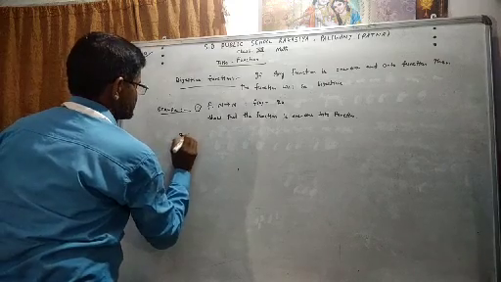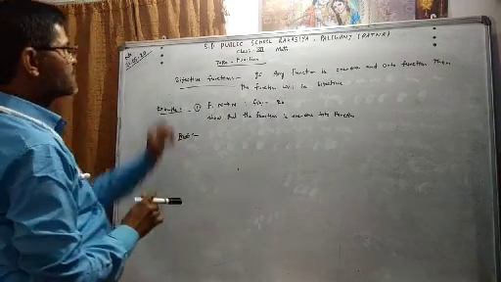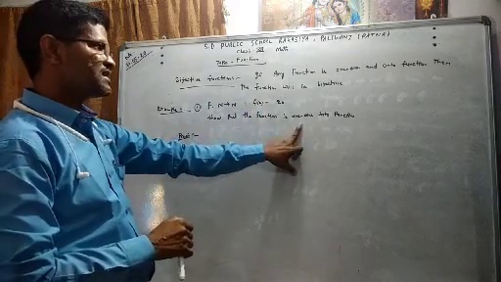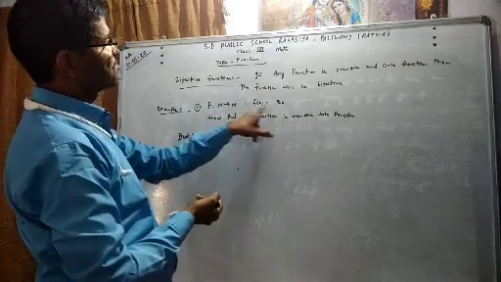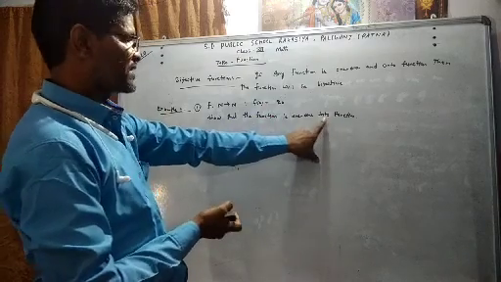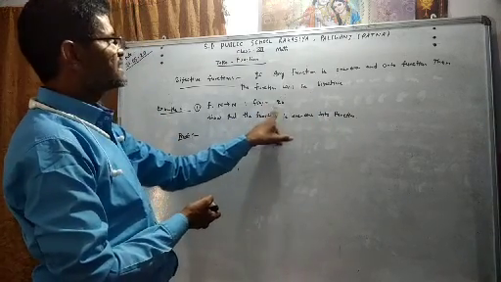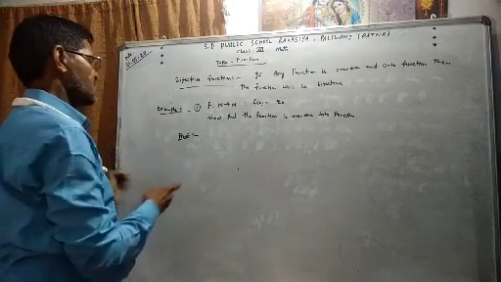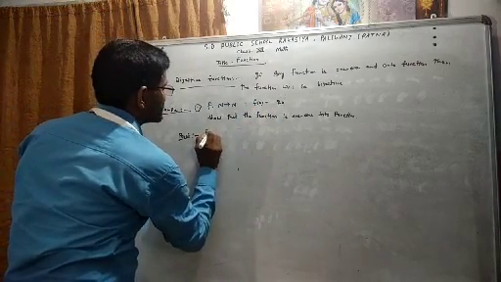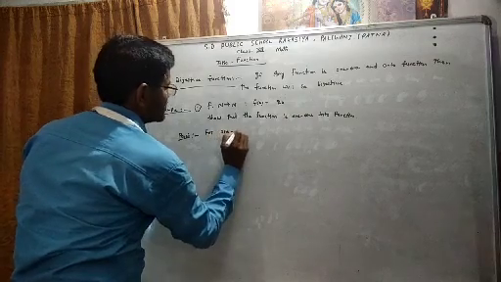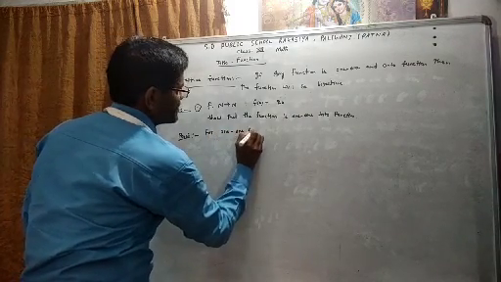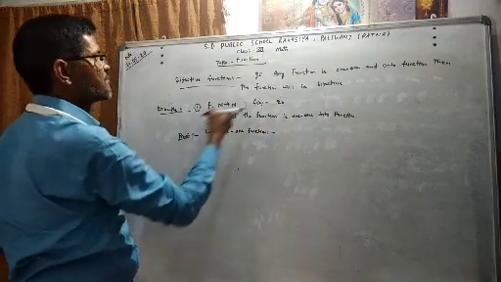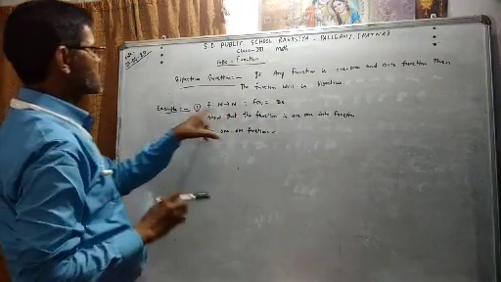First of all, we have to prove that the given function is one-one, and after that we have to prove whether the function is into or onto. If the function is not onto, then it is purely an into function. For one-one, we have to take two elements from the domain.